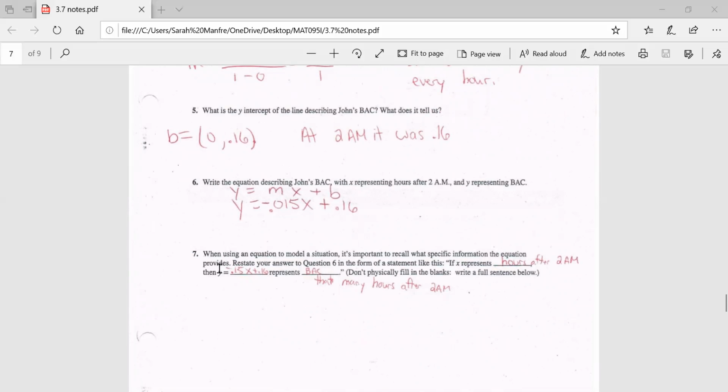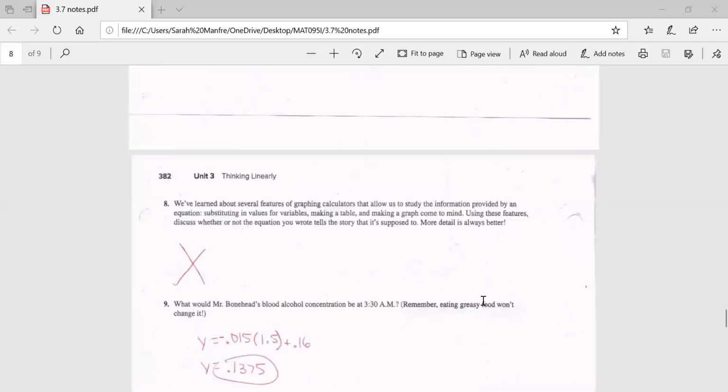Okay. Question number 7, when using the equation to model a situation, it's important to recall what specific information the equation provides. Restate your answer to question 6 in the form of a statement like this. If x represents hours after 2 a.m., then y equals negative 0.15x plus 0.16 represents the blood alcohol content that many hours after 2 a.m. Okay.